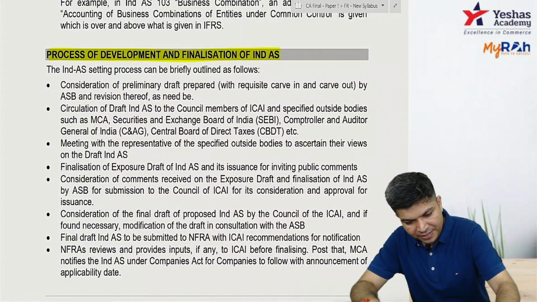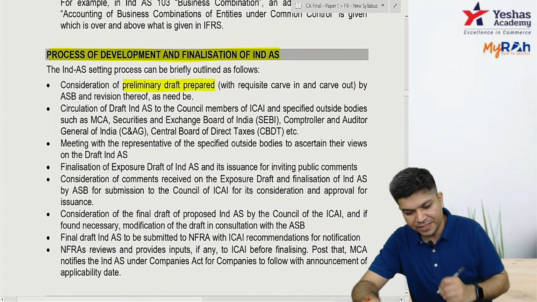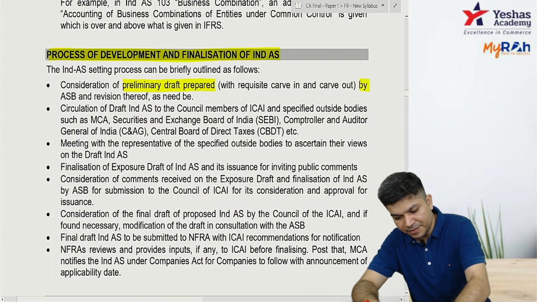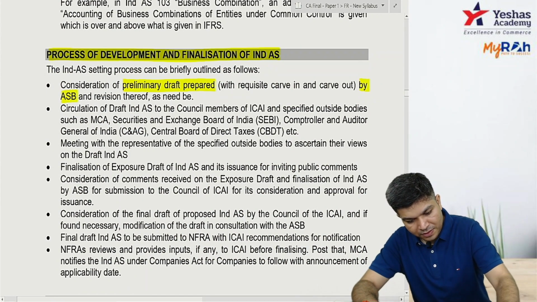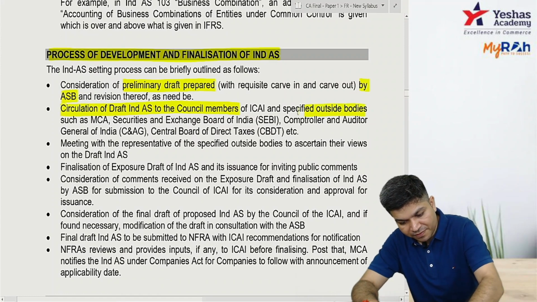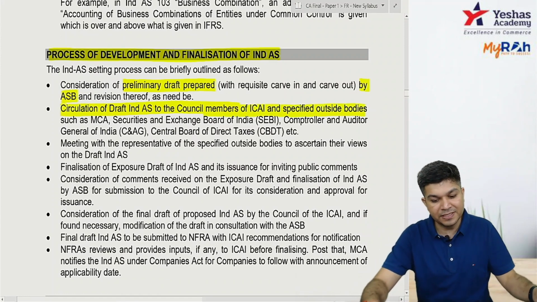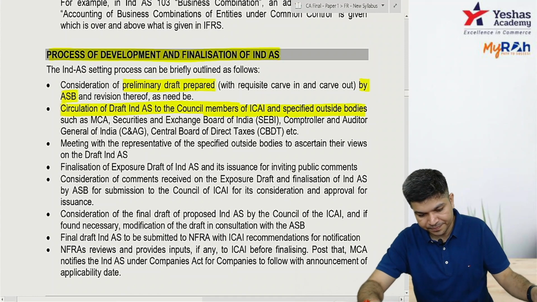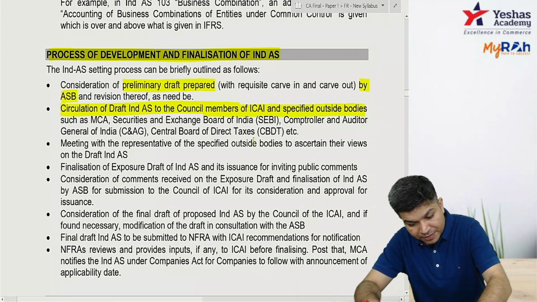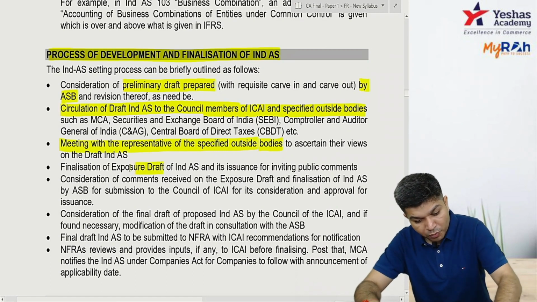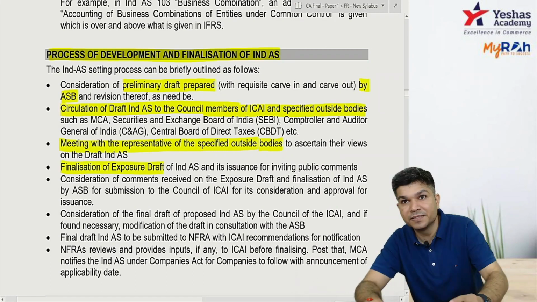First, there's a preliminary draft prepared by ASB. The draft is circulated to the council members as well as specified outside bodies like SEBI, C&AG, CBDT, etc. There's a meeting with the representatives of the specified bodies as well. Now the exposure draft comes up, which is for public comments.